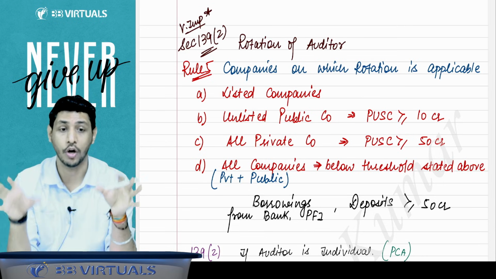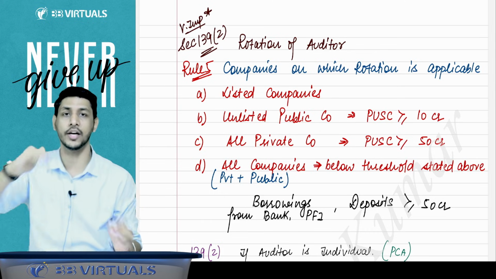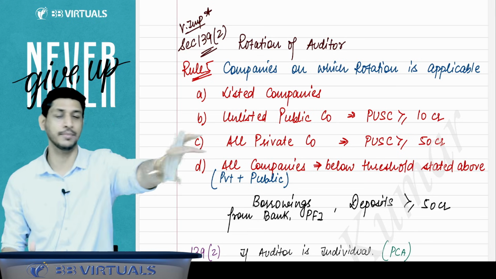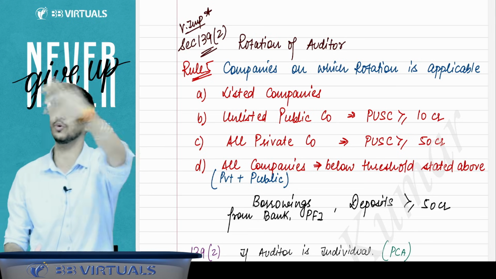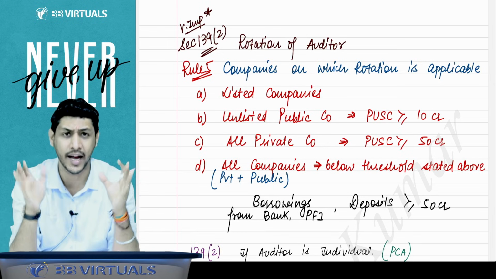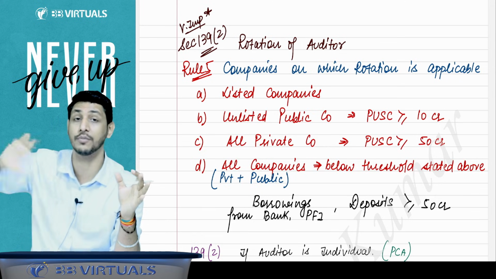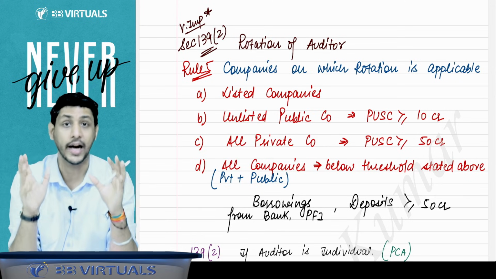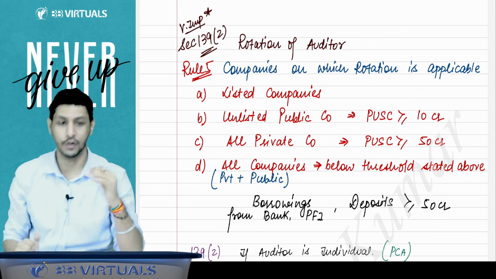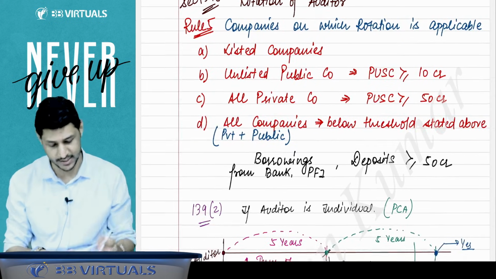So the law said that we are bringing a section, that is rotation of auditor. After a certain period, the auditor will not be able to do the audit of the same company. He has to leave that company for some time period, for a cooling period, and after that you can be appointed as an auditor in that company again. They will detach you from the company for a certain time period, so that you will be removed from that company and some other person will be doing the audit of that company. For that, rotation of auditor came into existence. So rotation of auditor is applicable to which companies?